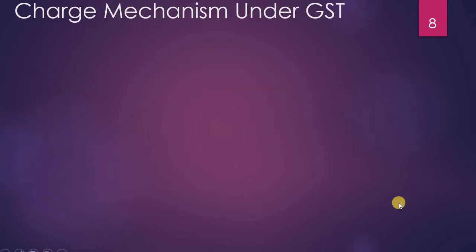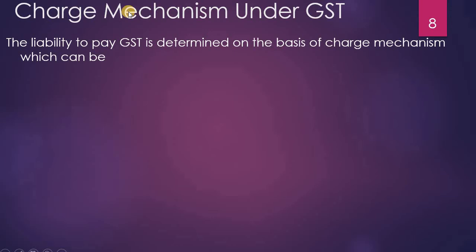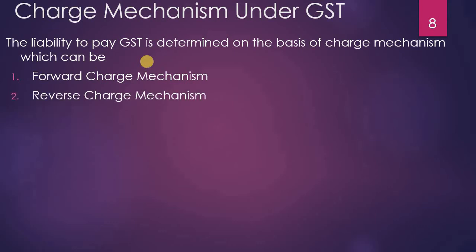Now let's discuss the charge mechanism under GST. Liability to pay GST is determined through a charge mechanism. There are two charge mechanisms: the first one is forward charge and the second is reverse charge. So liability to pay GST is determined on the basis of the charge mechanism, which can be forward charge mechanism or reverse charge mechanism.